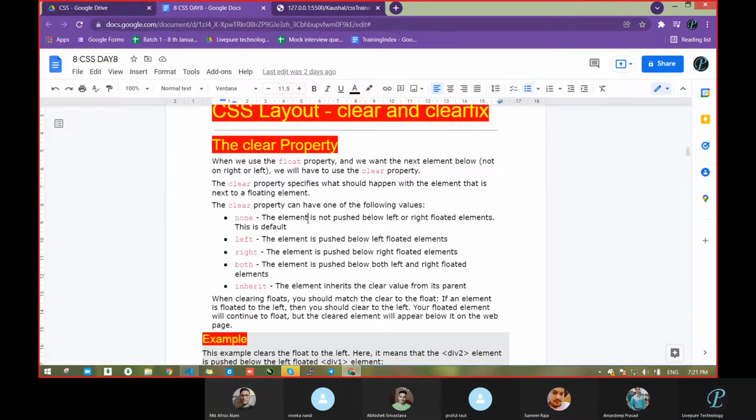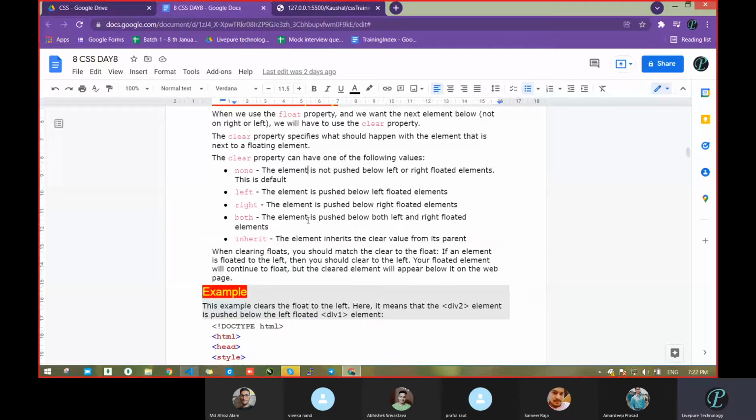Okay, and just to go through the document, the clear property specifies what should happen with the element that is next to the floating element. The clear property can have any value. None: the element is not pushed, this is the default. Left: it is pushed below the left floated element. Right: it is pushed below the right floated element. And both: pushed below both left and right floated elements.